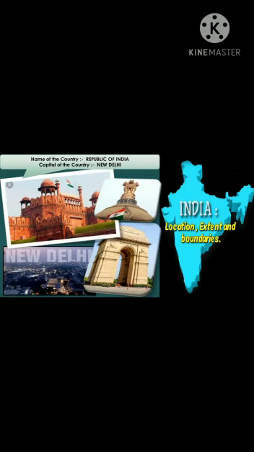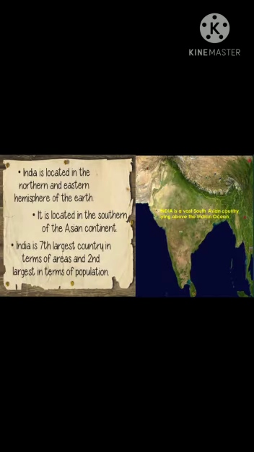Now let's learn the location, extent and boundaries of India. Name of the country is Republic of India, and the name of the capital is New Delhi. India is located in the northern and eastern hemisphere of the earth. It is located in the south of the Asian continent. India is the 7th largest country in terms of area and 2nd largest in terms of population.